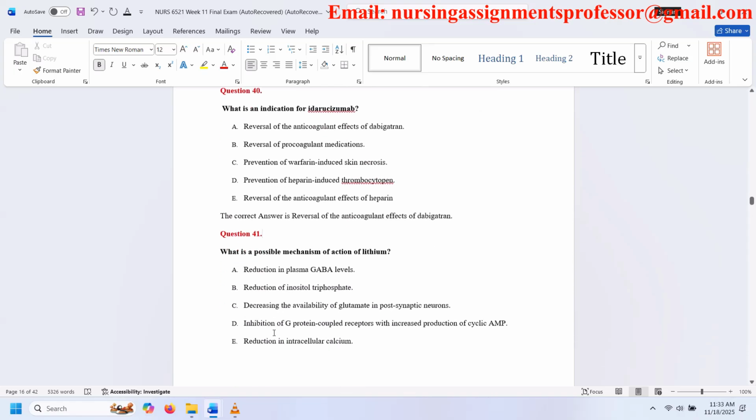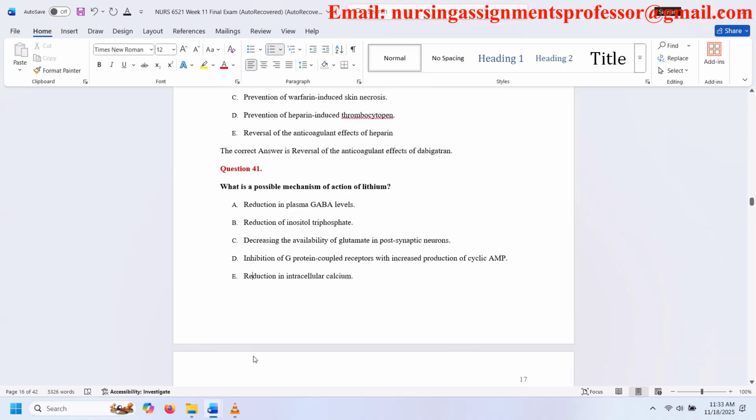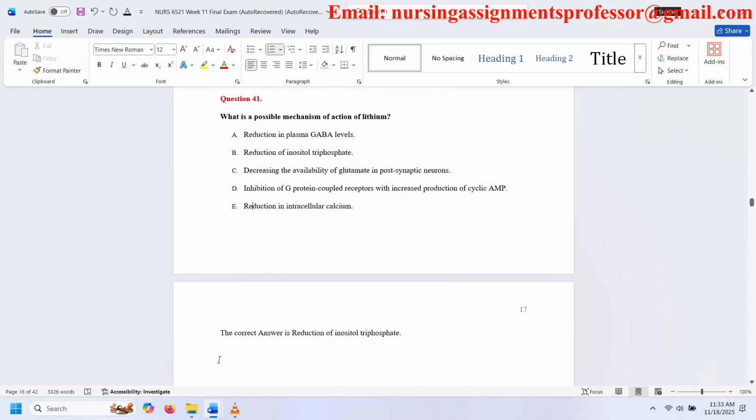Question 41. What is a possible mechanism of action of lithium? A. Reduction in plasma GABA levels. B. Reduction of inositol triphosphate. C. Decreasing the availability of glutamate in postsynaptic neurons. D. Inhibition of G protein-coupled receptors with increased production of cyclic AMP. E. Reduction in intracellular calcium. The correct answer is reduction of inositol triphosphate.